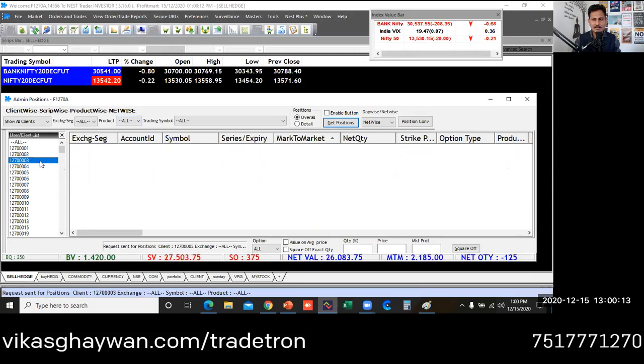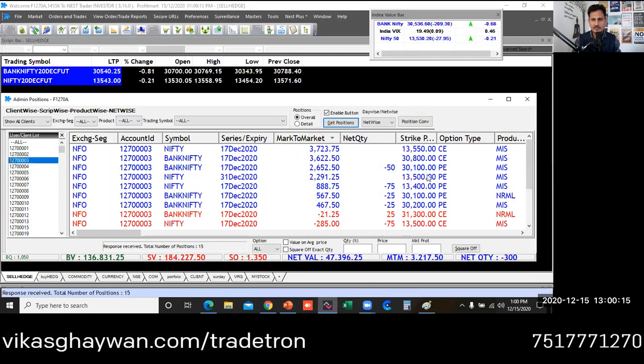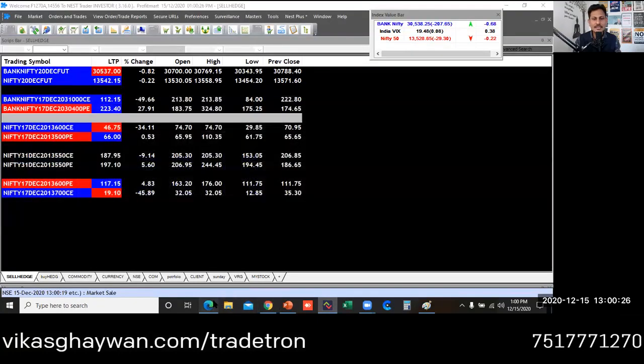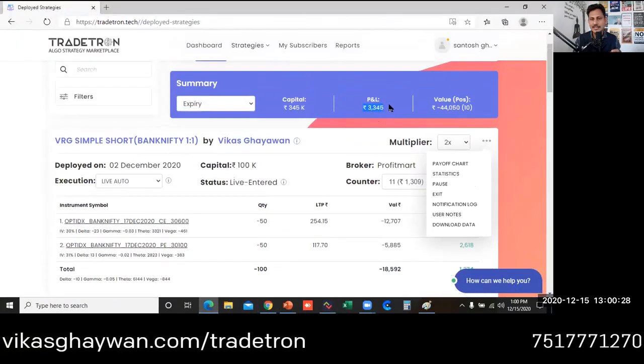You can see some profits here also. The market is covered now, but the profit is still 3,200 rupees in this account. And his account value, you can check here, is the same, right?